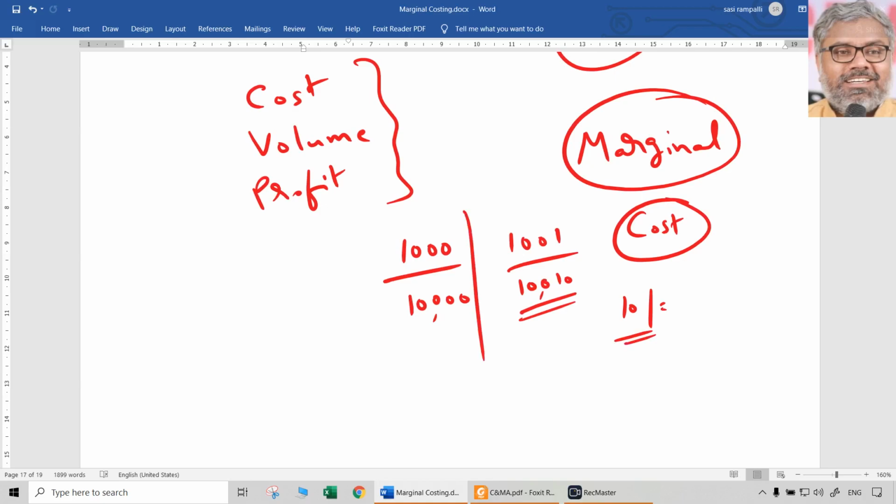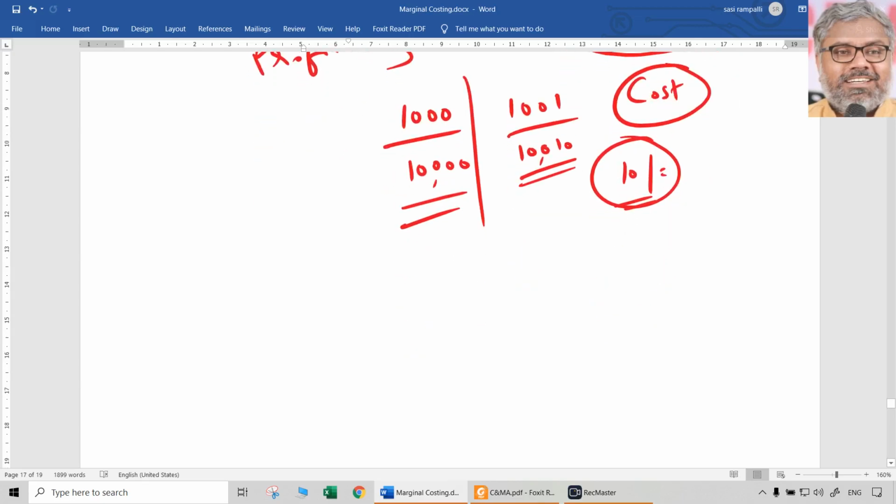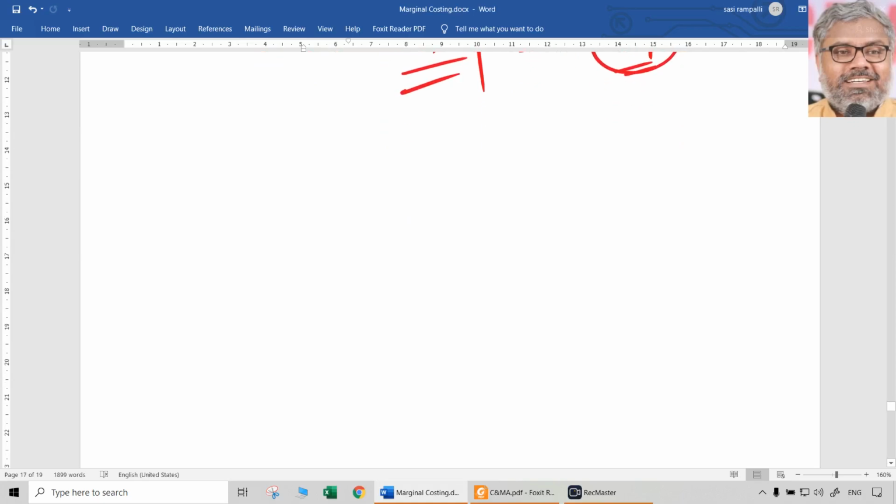To manufacture 1000 units, you took only 10,000 rupees. To manufacture 1001 units, you took 10,010 rupees. So the marginal cost in that case is 10 rupees, which is the additional cost of manufacturing one more unit. Just as an example, not that it will be exactly like this. So the word marginal cost means the cost of manufacturing one more unit.